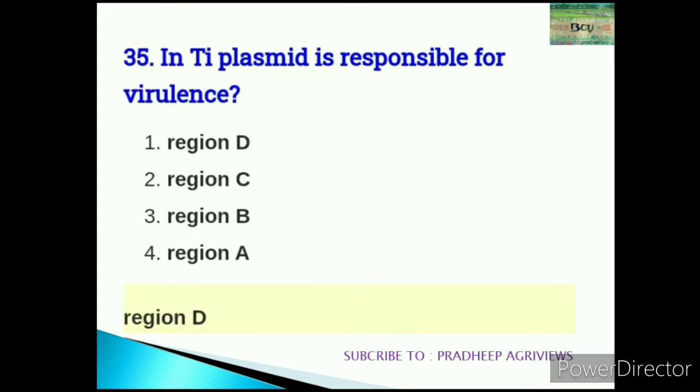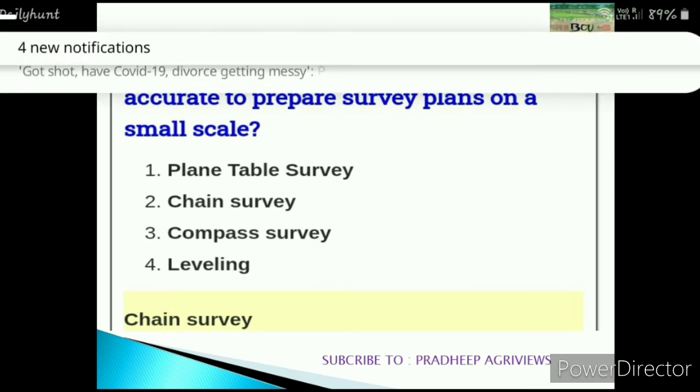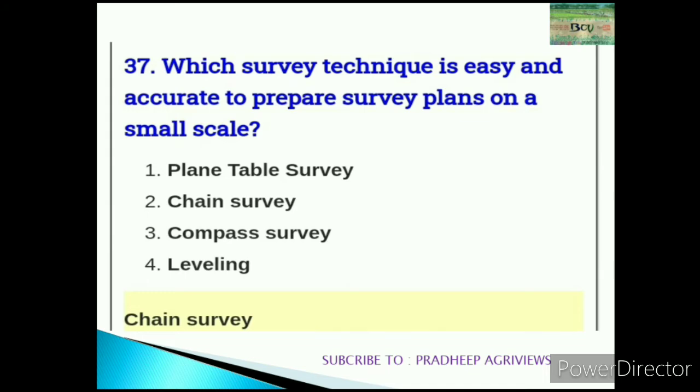35. In Ti plasmid, which region is responsible for virulence? Region D. 36. Which two different species belonging to the same genus produce Lycopersicum hirsutum and Lycopersicum esculentum? 37. Which survey technique is easy and accurate to prepare a survey plan on a small scale? Chain survey.